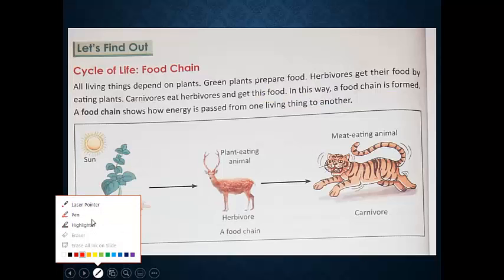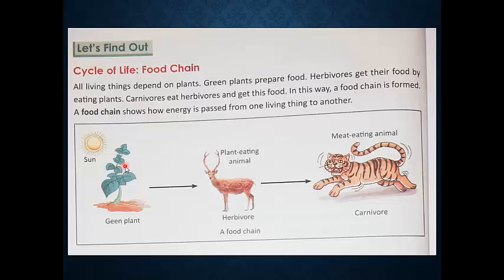So children, let's start food chain, cycle of life. On earth there are living things and non-living things. The living things are plants, animals and human beings. On this earth there is a food chain in which these living things are connected to each other.